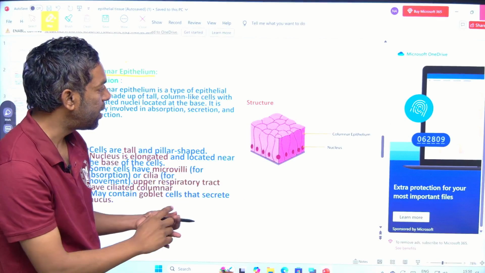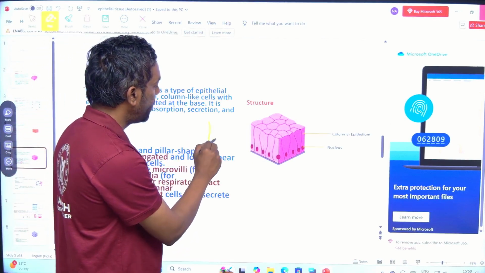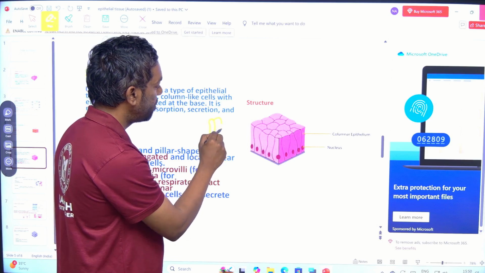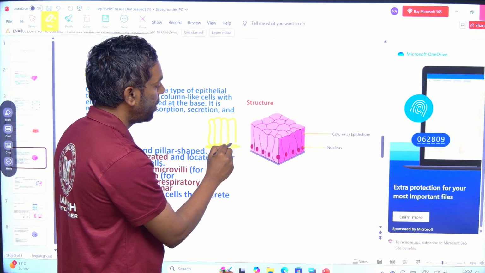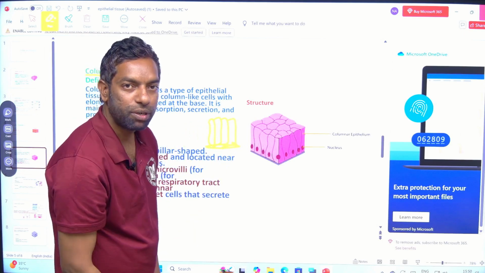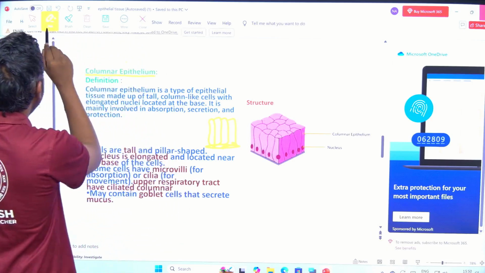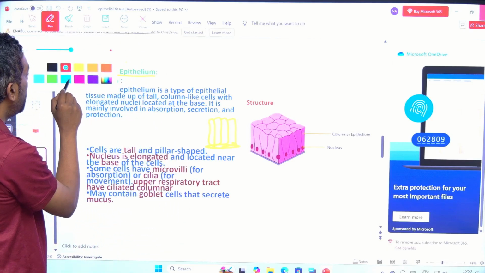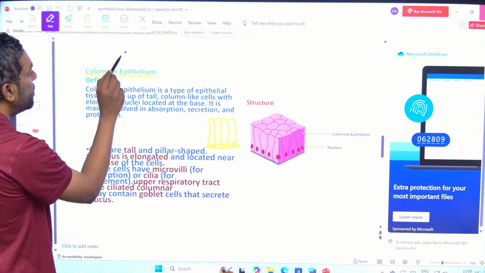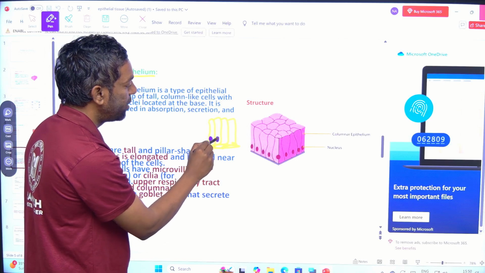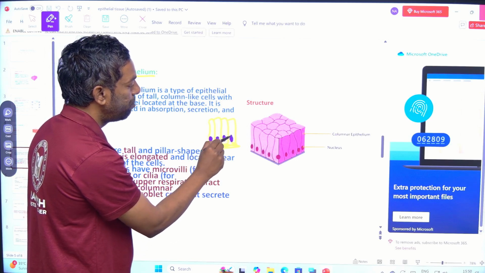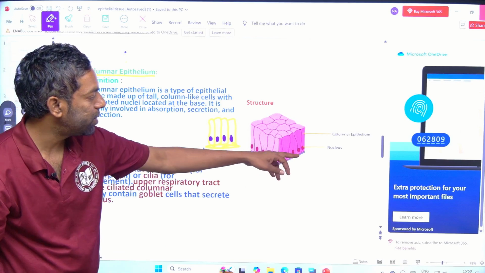They are slender-like structures, meaning long, elongated structures. This is the most important: the nucleus of this columnar epithelial tissue is at the base side, the nucleus is near the base.